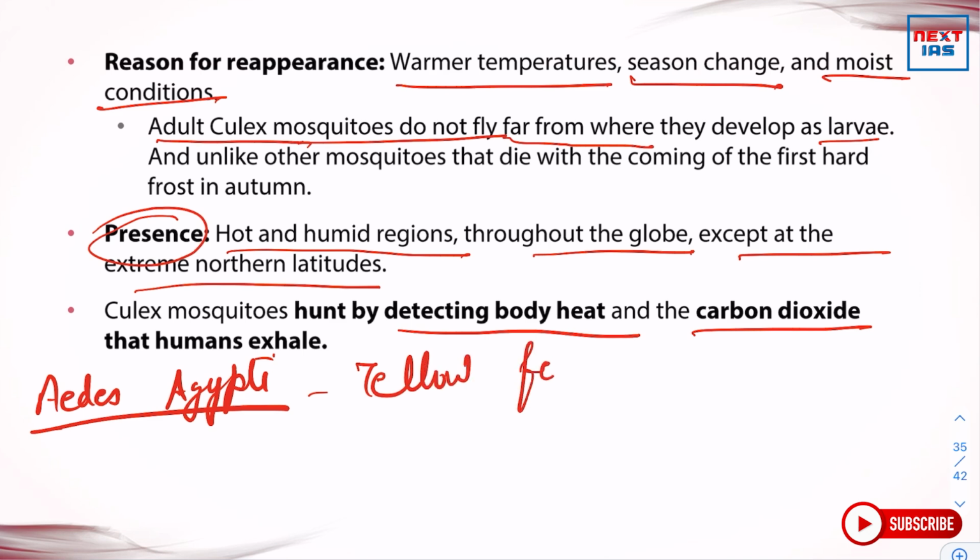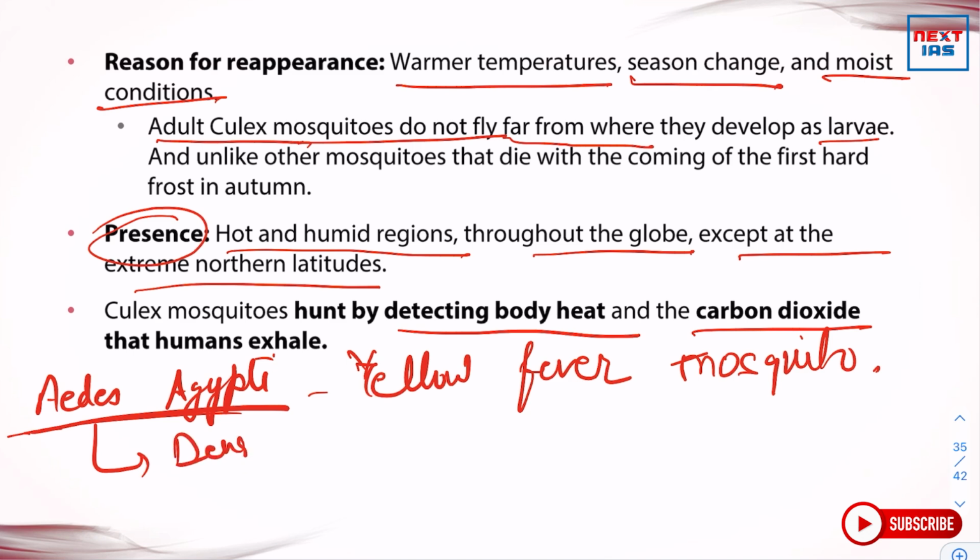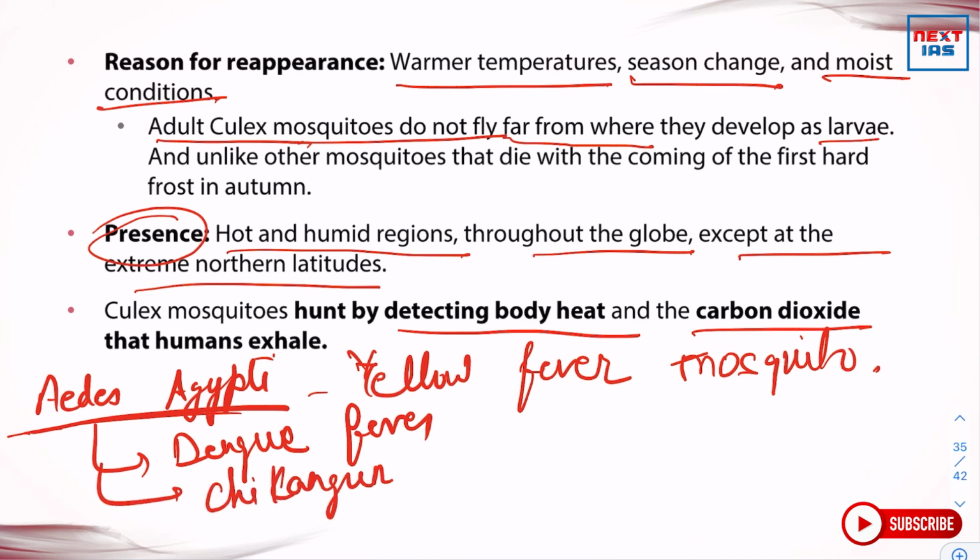It is called yellow fever mosquito because it causes yellow fever. It is called yellow fever mosquito. And this Aedes aegypti mosquito spreads dengue fever, chikungunya. These are important for your prelims, so you should be remembering these disease names because this is